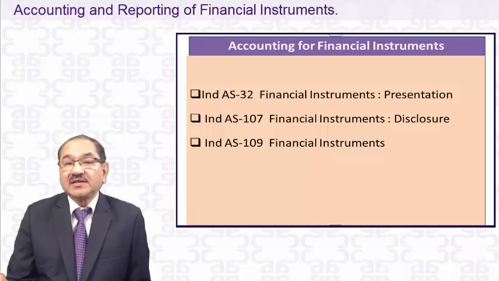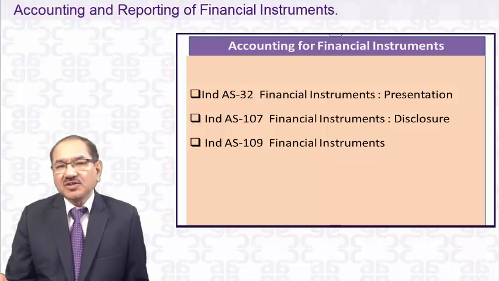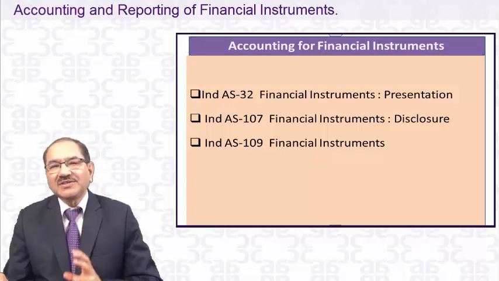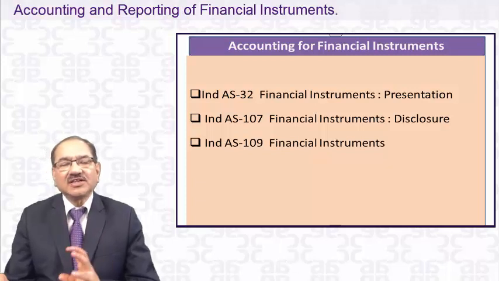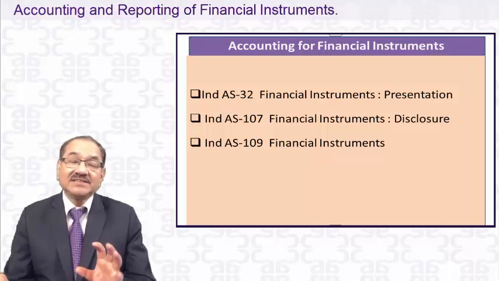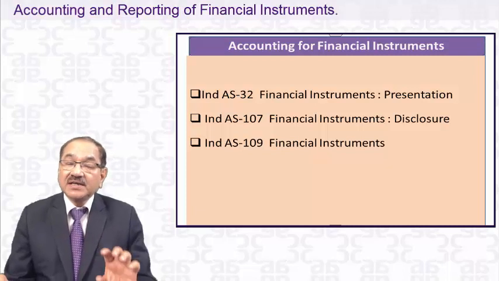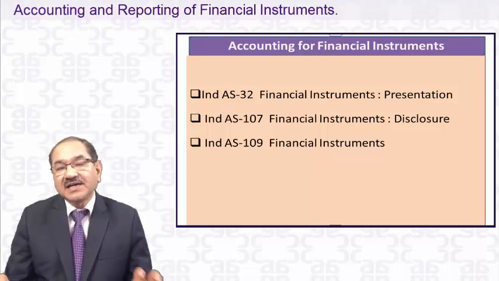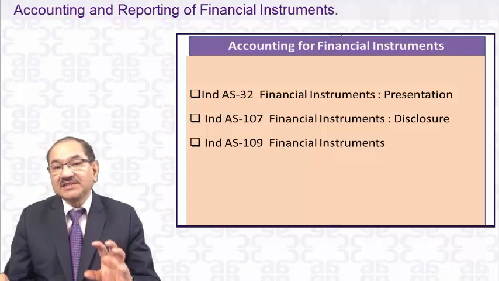So you can say that 109 is important, but you need not remember these Ind AS numbers. You should not think about Ind AS 107, 32, 109 because Ind AS as such are not in your syllabus. But the contents of this chapter that we are discussing are contained in these three Ind AS.